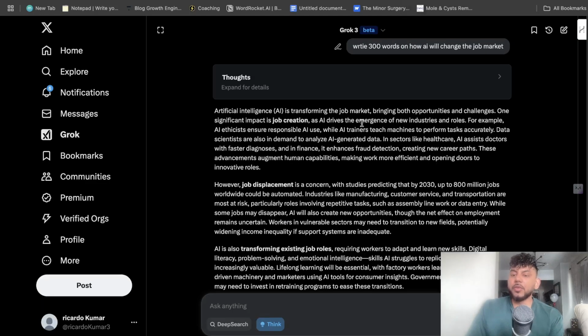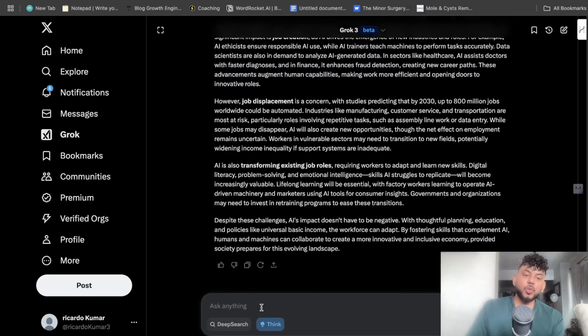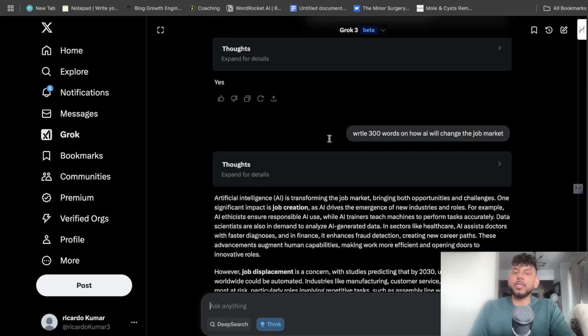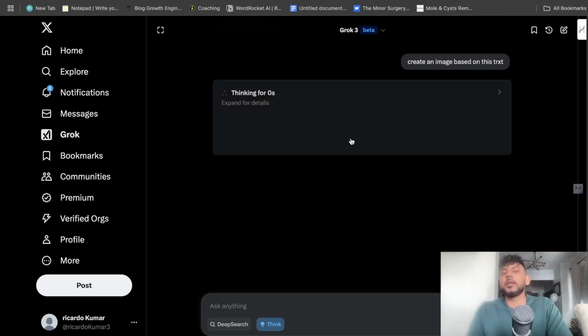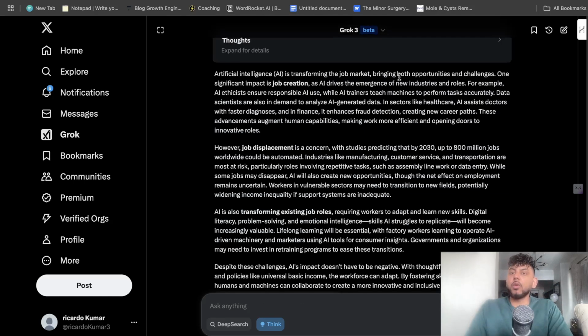Now let's talk about some other features, which is image generation. We have the ability to generate images right within the model of Grok. So if I'm writing some text, I can then tell it to create an image based on the text, and I can do it right within that specific model. I don't have to change and use a different feature to do so.